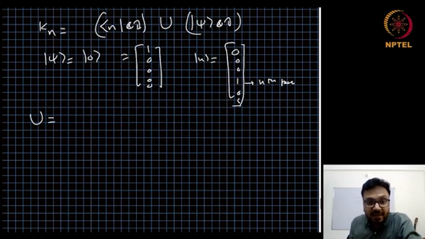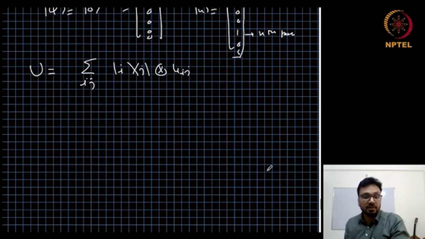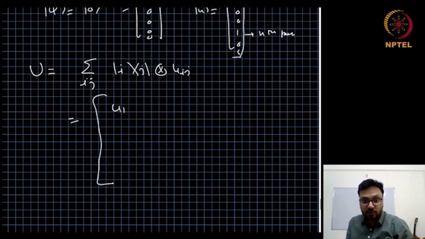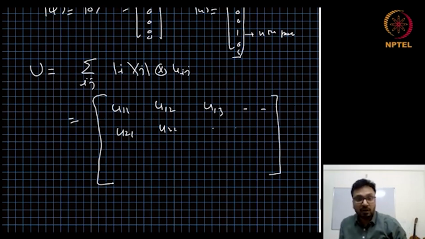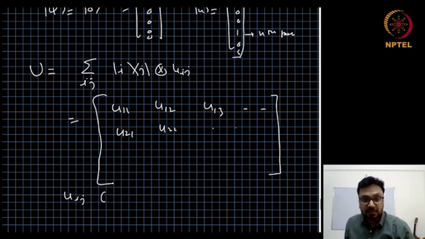And U can be written as sum over ij of |i><j| tensor Uij. So we can write it as U11, U12, U13, U21, U22, and so on, where the Uij are operators acting on the Hilbert space of the system.